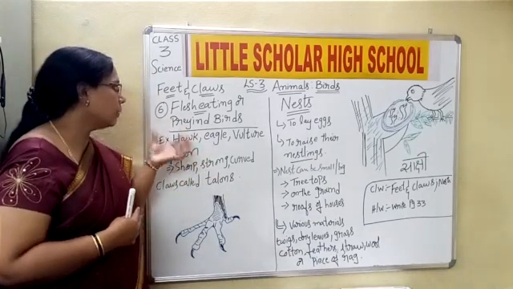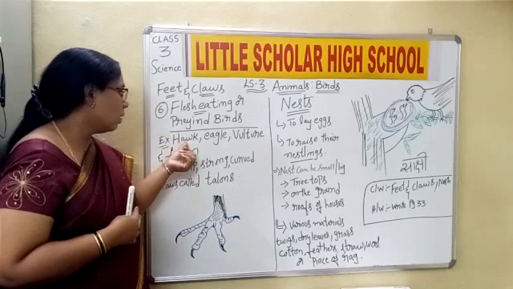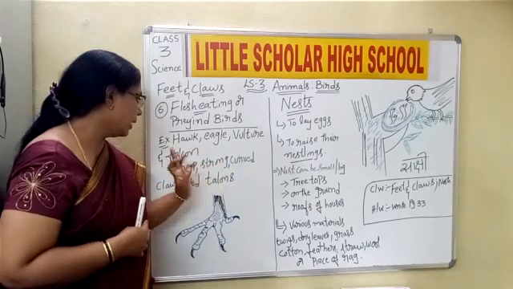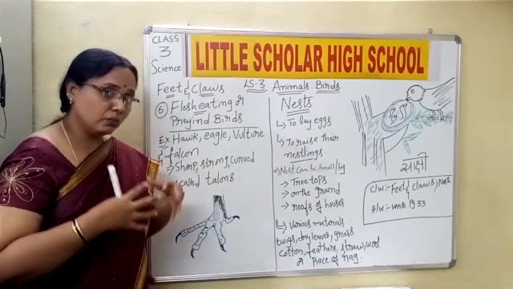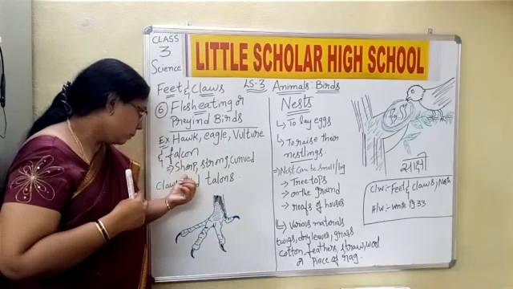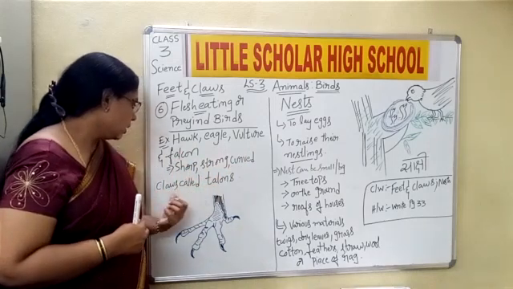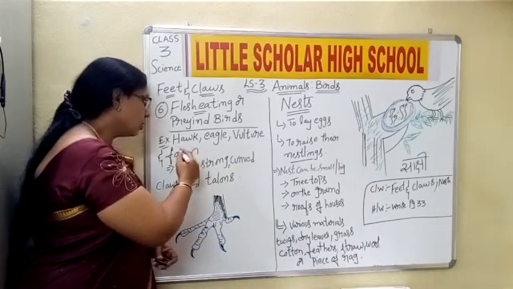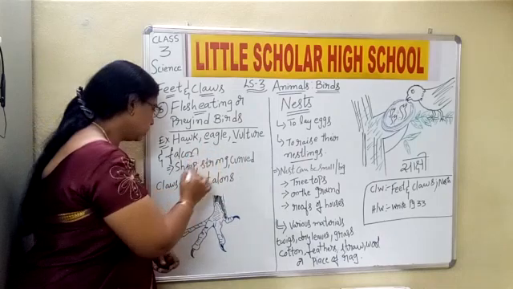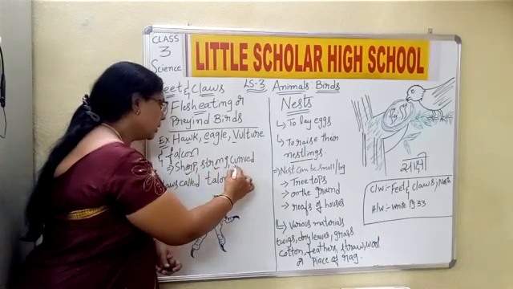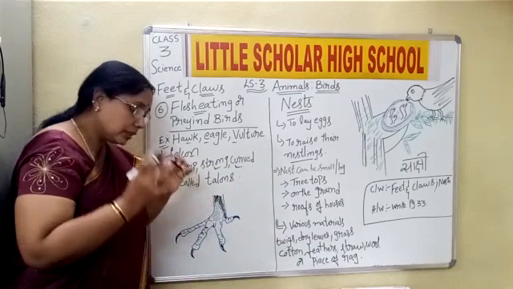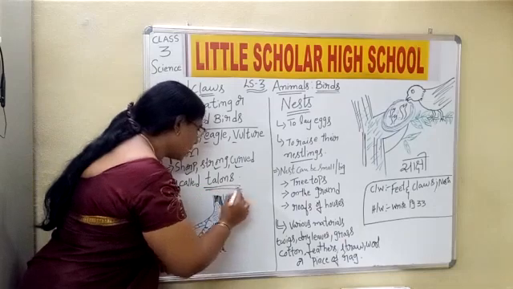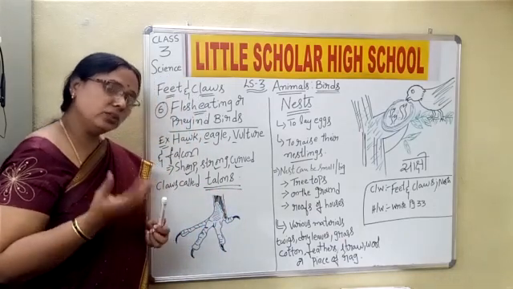Now what are the examples under this group? Yes, they are hawk, eagle, vulture and falcon. These are the birds which have sharp, strong, curved claws called talons. So how are the feet and claws of the hawk, eagle, vulture and falcon, children? They are sharp, strong and curved, and the term given for these birds' feet is talons. Talons is a word which refers to the feet itself.